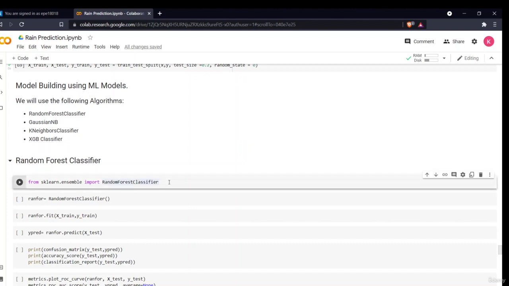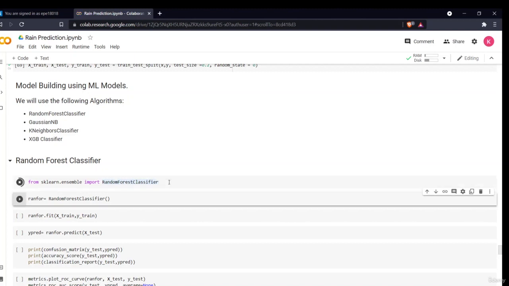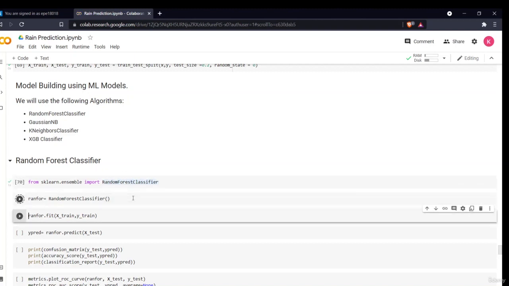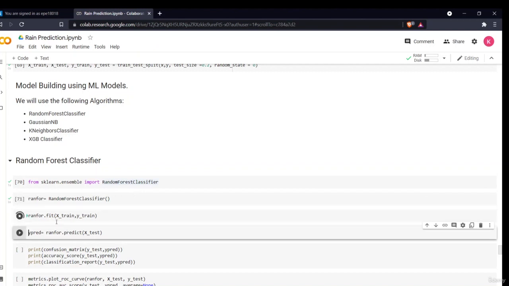As you know, random forest classifier, I hope you are all familiar with it. Random forest classifier is a collection of decision trees. Basically, it is an ensemble model which uses a various number of decision trees to predict the output. There are two types of random forest, one is the regressor, and another one is the classifier. So we'll be importing random forest classifier for this. We'll define our model, and we'll fit our model with the X train and Y train data.